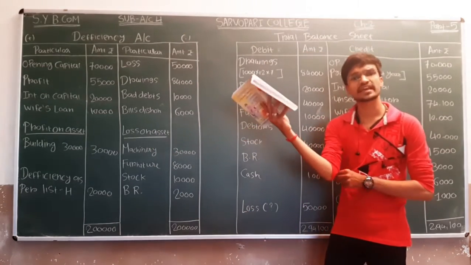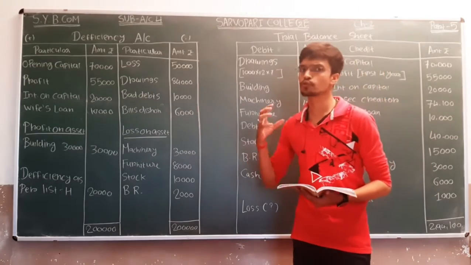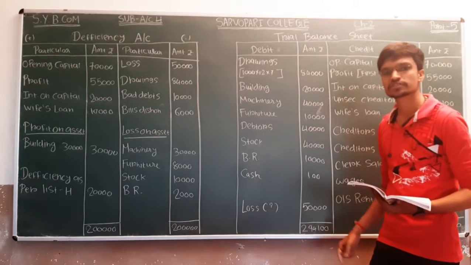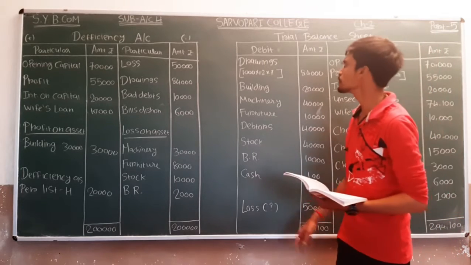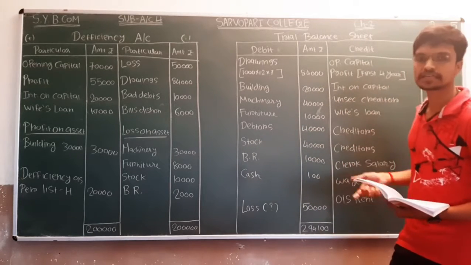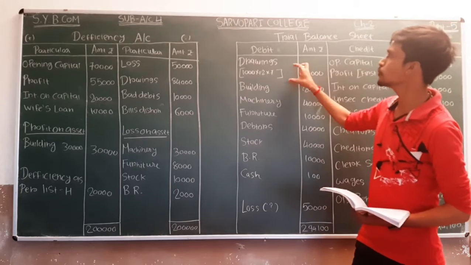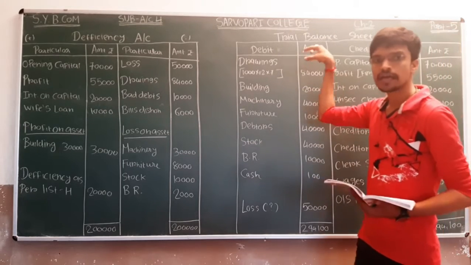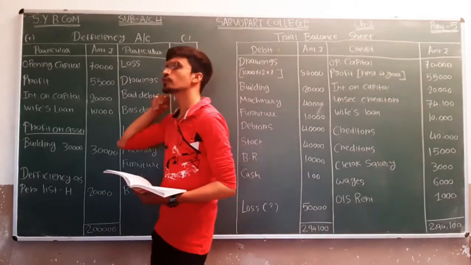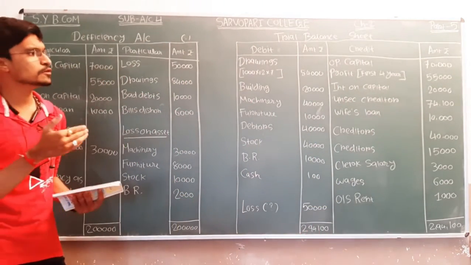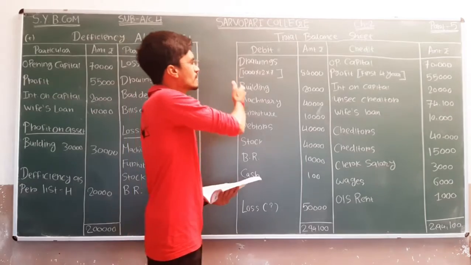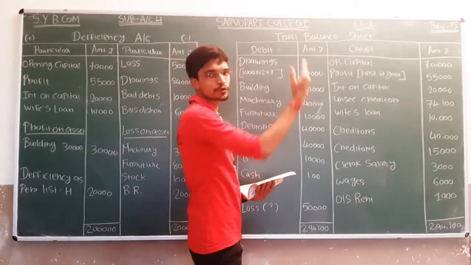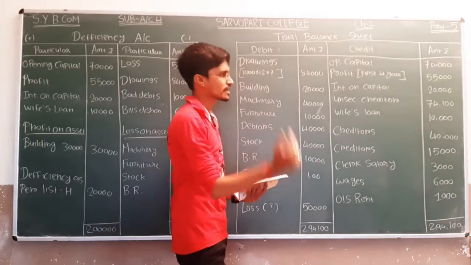Now almost all entries are over, but we have to find out the amount of loss on the basis of the trial balance sheet method. So here we have debit amount and credit amount. So very first start with the first entry on the trial balance sheet. It is drawing 1,000 amount, but it will be considered for 1 year and per month we have to count. So that is 12 times 7. So the total amount of 84,000 will be shown on the debit side of the trial balance sheet.